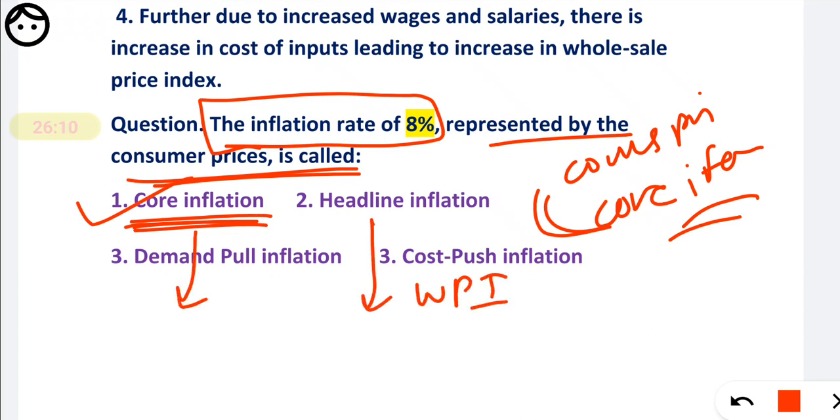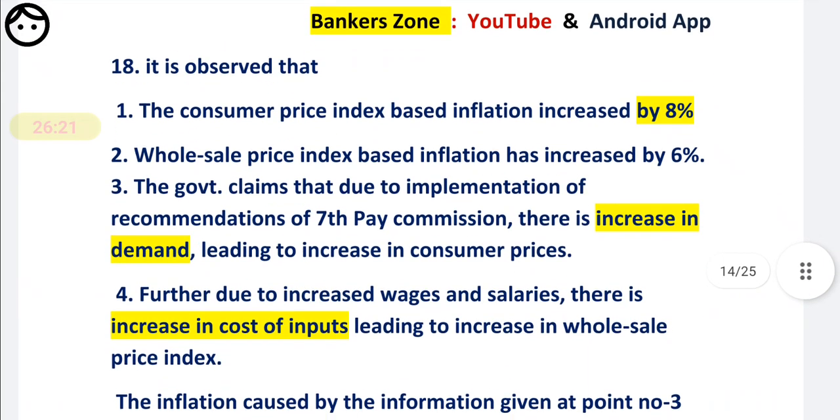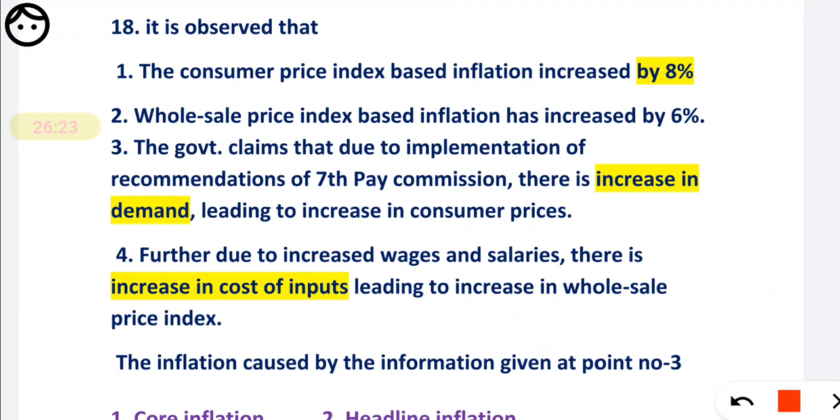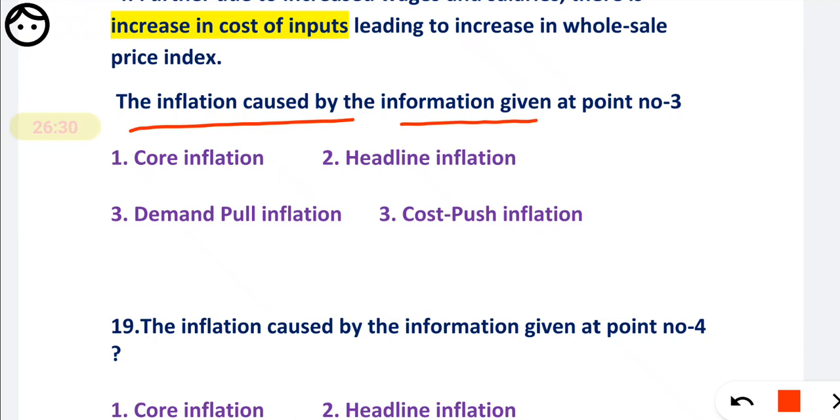Core inflation is CPI based. So two questions we have completed, it is very easy. Now the 18th question. See the 18th question, what they are asking: the inflation caused by the information given at point number 3. So what is the type of inflation in point number 3?